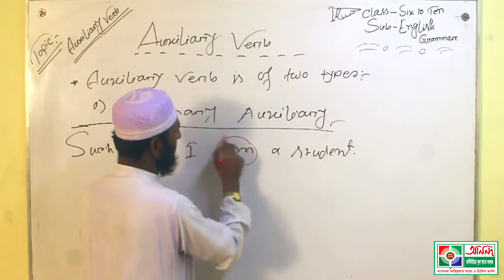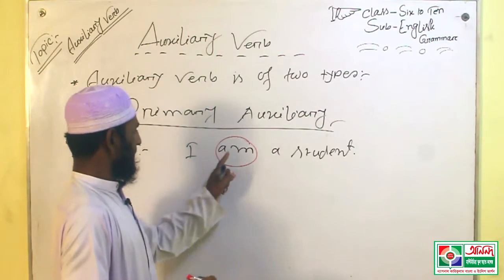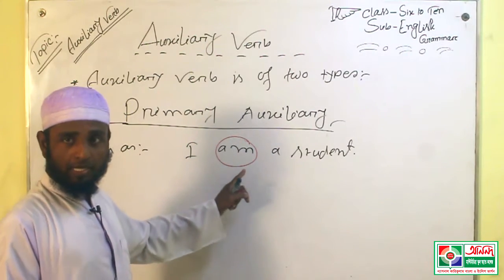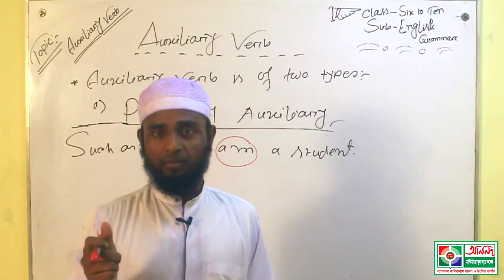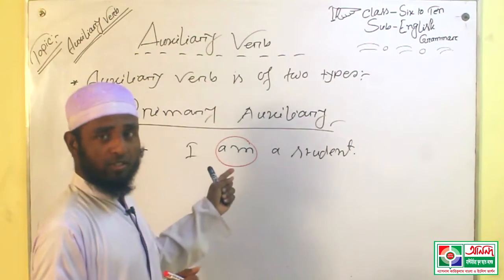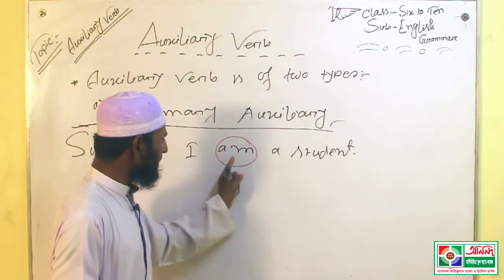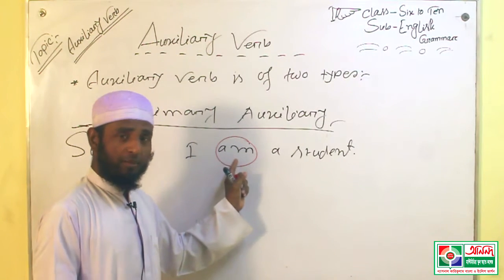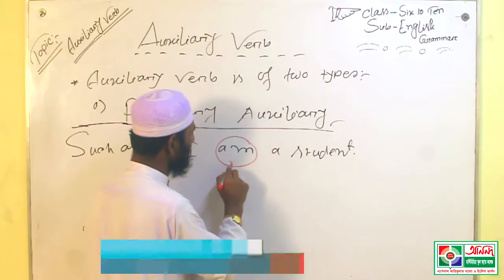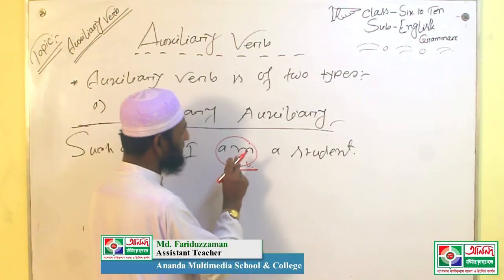Am, this is am. In this sentence, am is the main verb. Actually, am is be verb, that means primary auxiliary. But in this sentence, this am, that means be verb, is used as main verb.